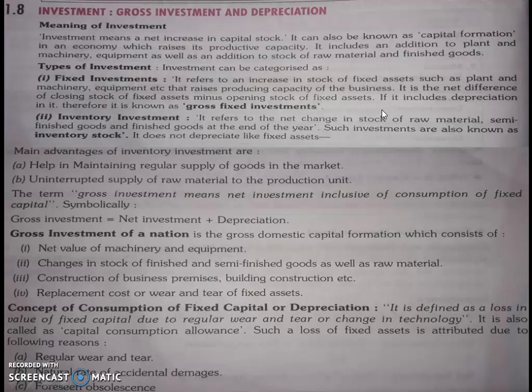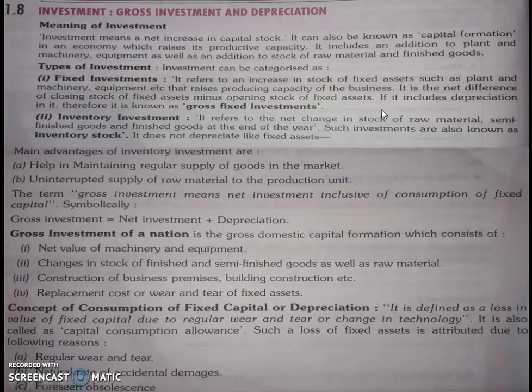It is the net difference of closing stock of fixed assets minus opening stock of fixed assets. If it includes depreciation, it is known as gross fixed investment.